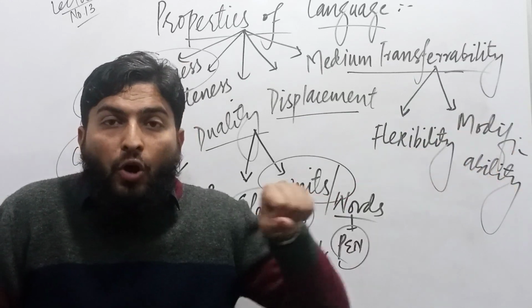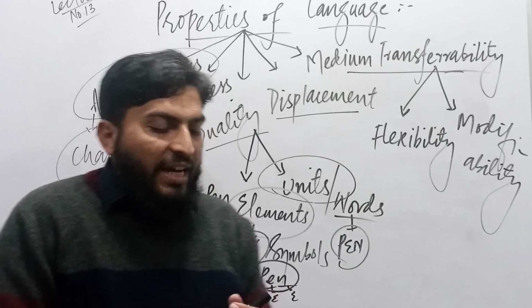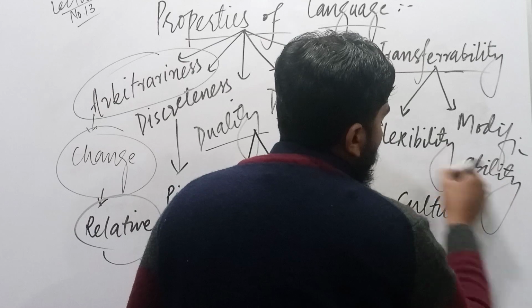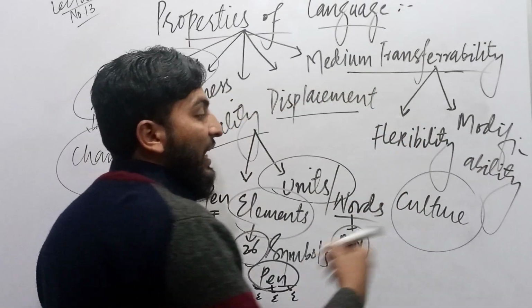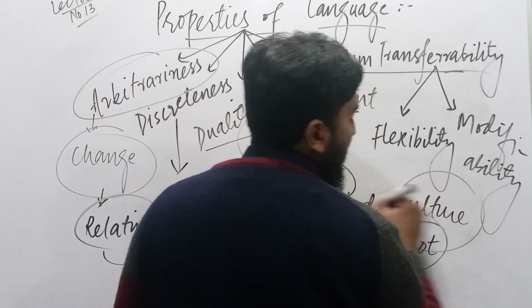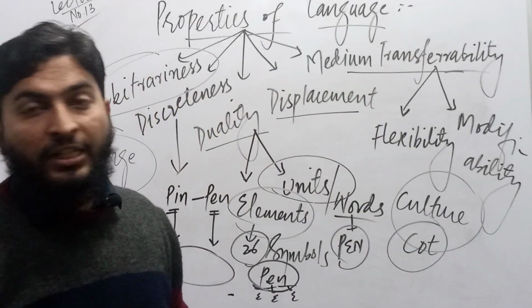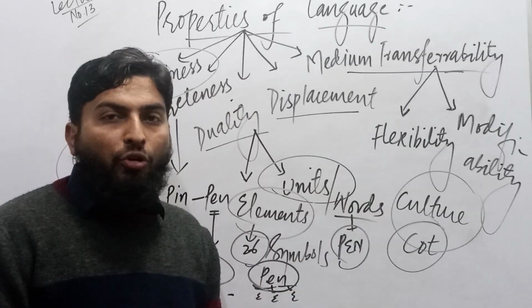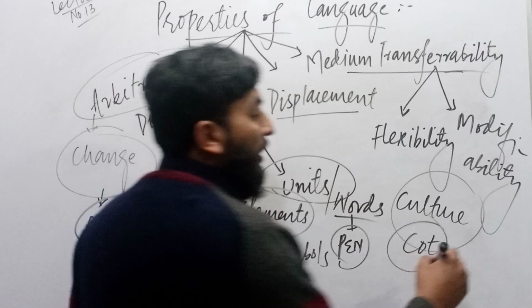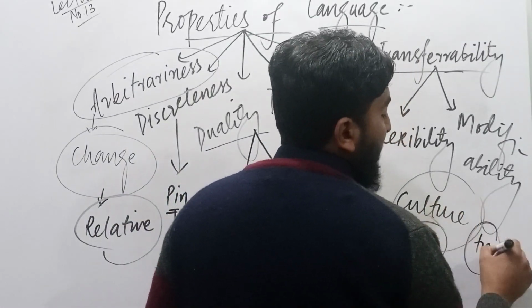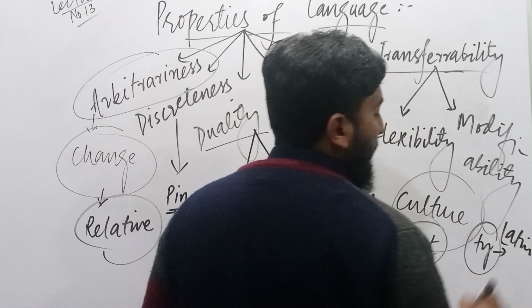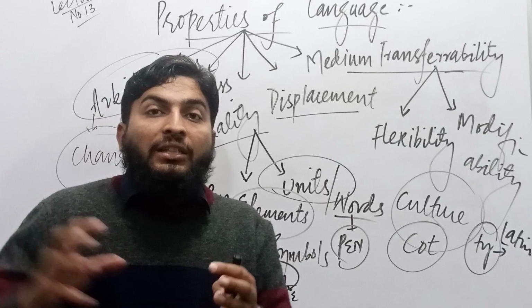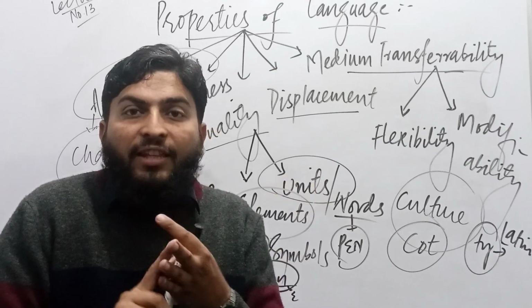It can borrow a word from another language. For example, in Persian language there is the word kultur, but in English the same word is culture. There is another word in Pashto, we also call it cut, but in English we call it cot. So C-O-T and C-U-L-T-U-R-E are words that are borrowed from other languages. Like this, a word that ends with T-Y is a word borrowed from Latin. So this means that language is flexible. English is so flexible that it's spoken and written the same.